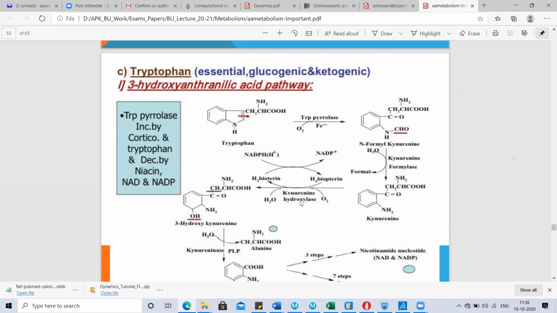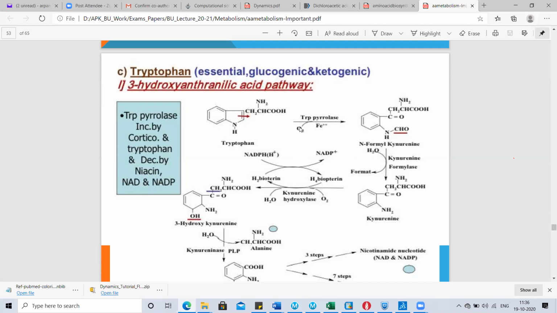This is the structure of tryptophan, where one benzene ring is fused with a furan ring on which a nitrogen atom is there. So it is a 5-atom ring, and it is again connected with alanine. So there is a complete 6-atom benzene ring, a 5-atom furan ring, and then alanine.